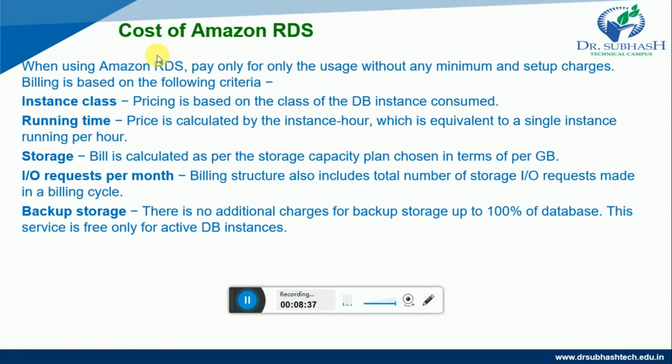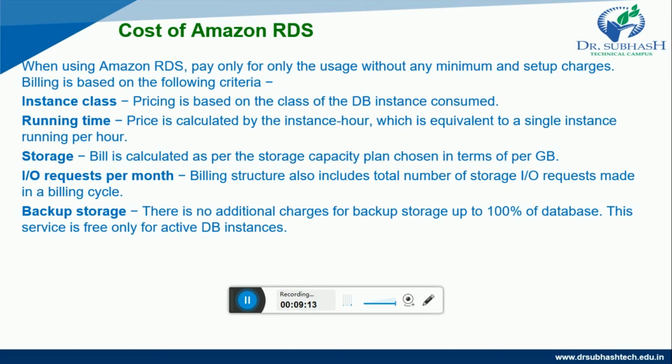Now we would like to see what the costs of Amazon RDS are. When using Amazon RDS, we pay only for the usage, without any minimum or setup charges. Billing is based on the following criteria. The first criterion is instance class. Pricing is based on the class of the DB instance consumed. The second criterion is running time. Price is calculated by instance hours, which is equivalent to a single instance running per hour.